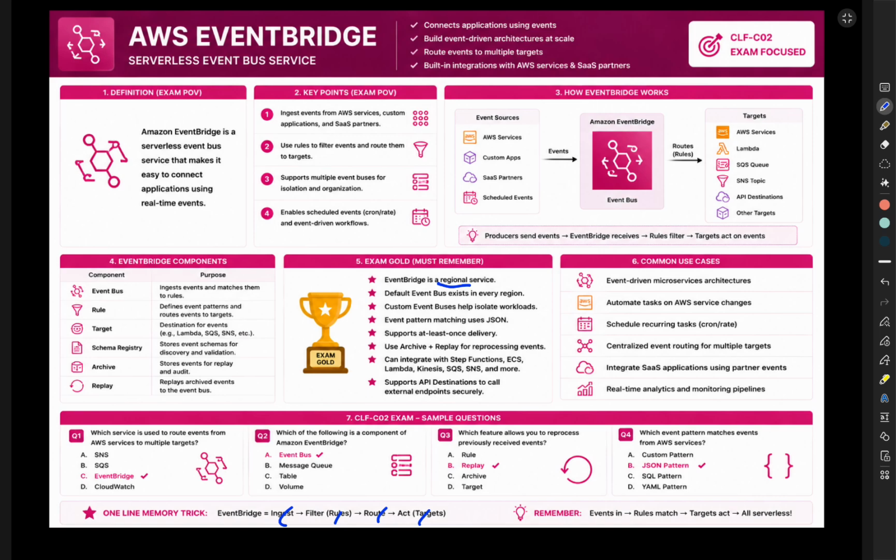For the exam, remember, EventBridge is event routing. Rules decide where events go. Supports AWS services and software as a service applications. Archive and replay is also available. And again, it is a serverless service. The memory trick: receive event, match rule, and then trigger action. Whenever AWS says event-driven architecture, you can think of EventBridge other than Lambda.